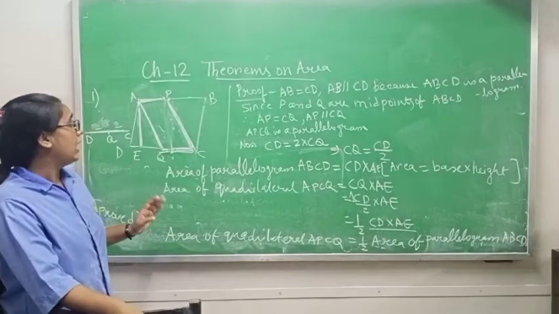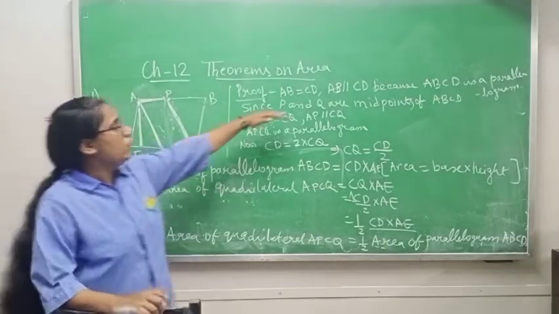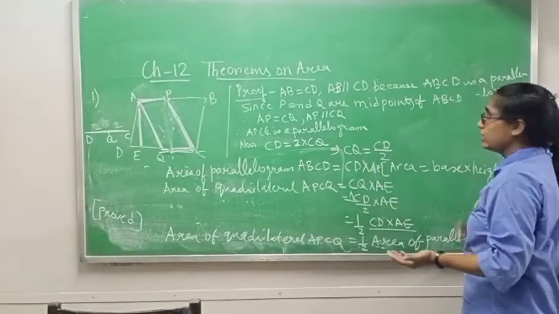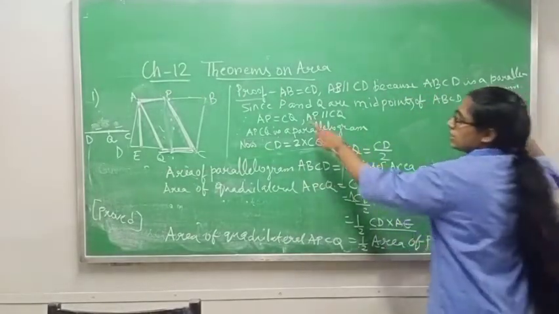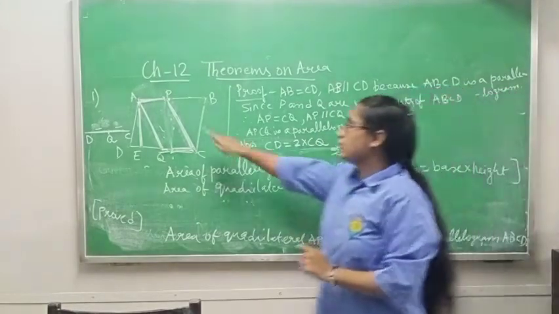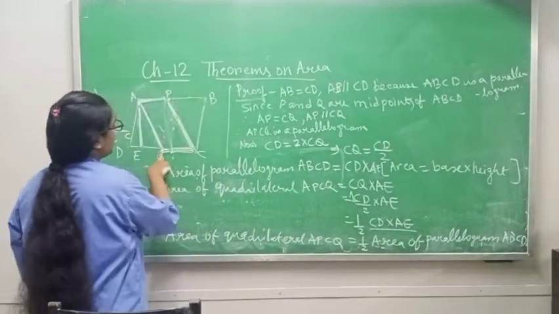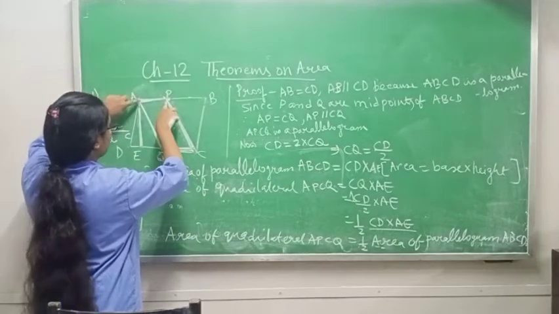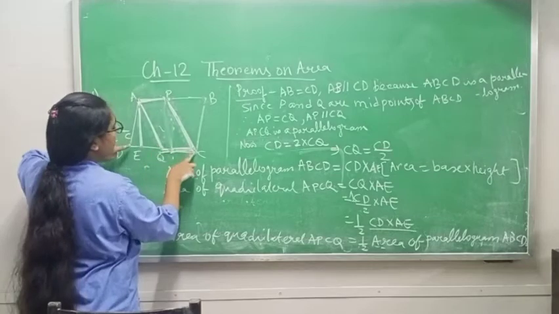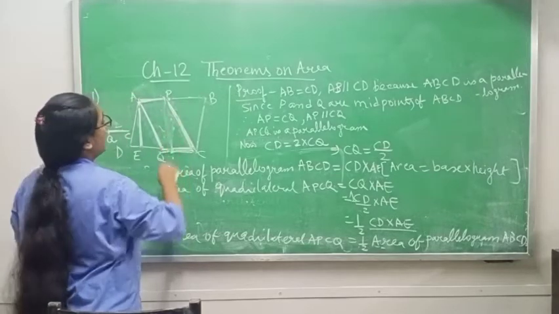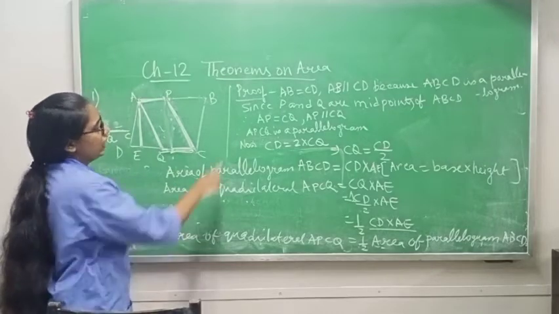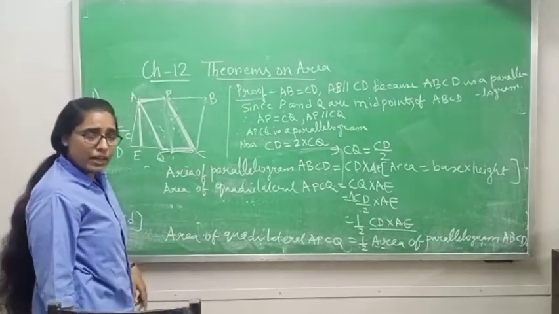First what I am doing, I am writing AB and CD both are equal and parallel, because ABCD is a parallelogram, it is already given. Since P and Q are the midpoints, P is the midpoint of AB and Q is the midpoint of CD, it means that AP and CQ both are equal. Why? Because P and Q are dividing these lines into two equal halves. It means that AP and CQ both are equal and parallel also. Therefore, APCQ is also a parallelogram.